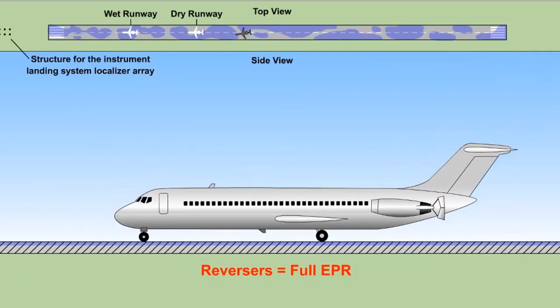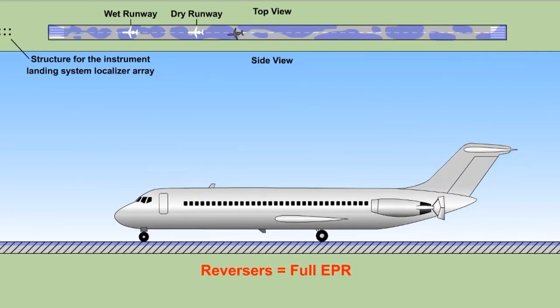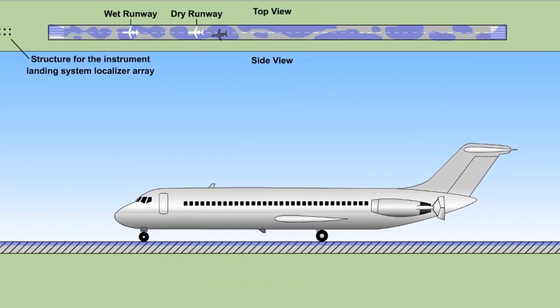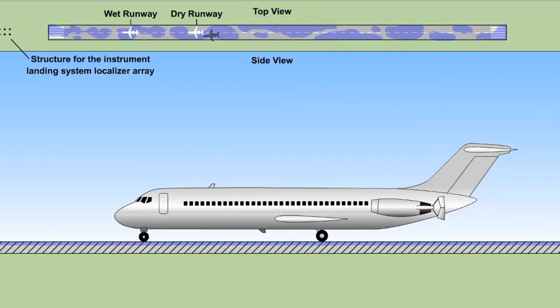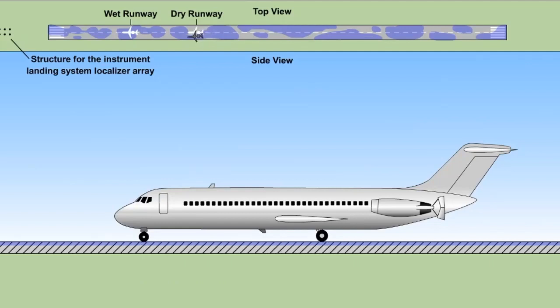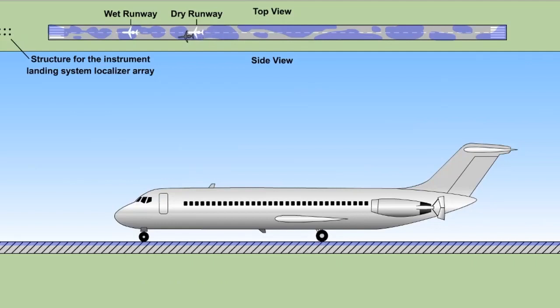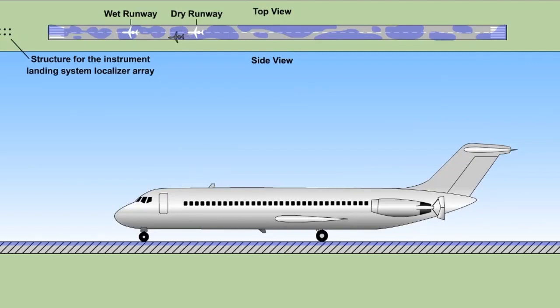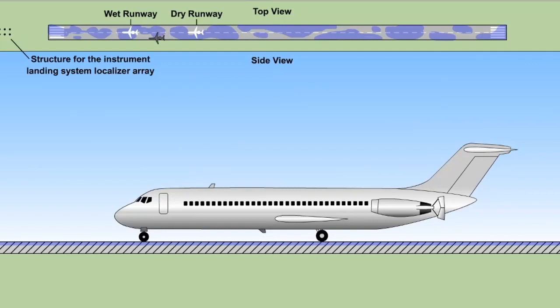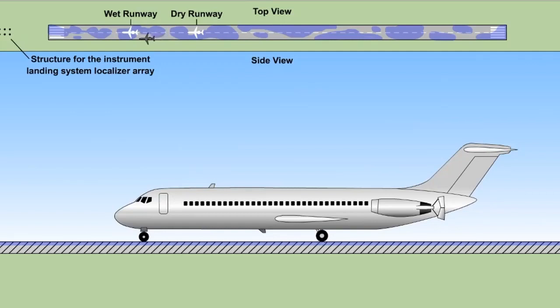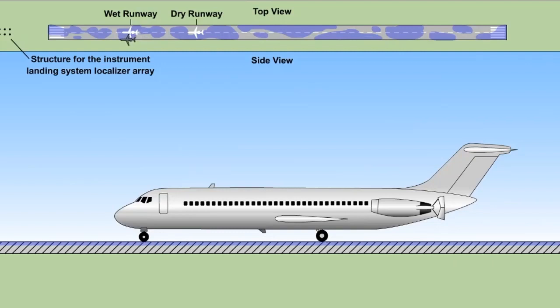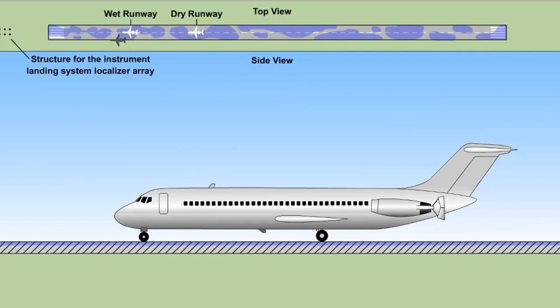With compromised directional control and little wheel friction to keep the airplane straight, the airplane began to turn into the crosswind. When the captain reduced the engine power to idle, the rudder became effective and the airplane again responded to rudder input. However, with the end of the runway approaching, the captain elected to again increase reverse thrust to almost full power. Again, the rudder became blanked by the reverser efflux and directional control was degraded.